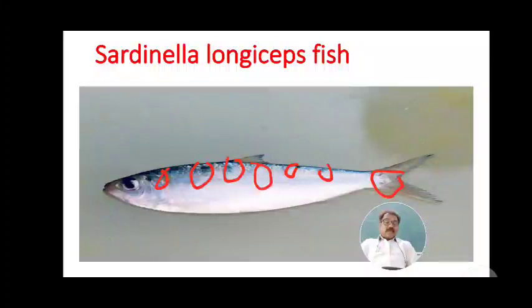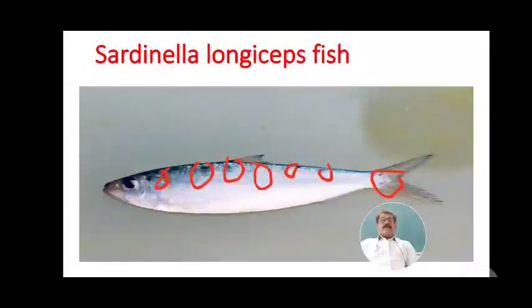The fish spawns generally at night. The most interesting character of this sardine is that it spawns a few days before and after the new moon. That is why spawning is seen among the sardines.